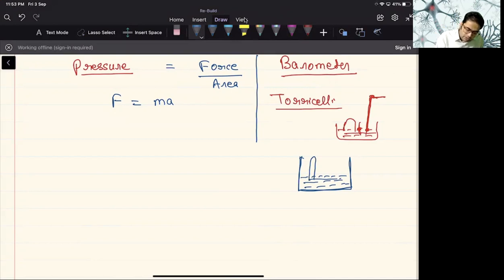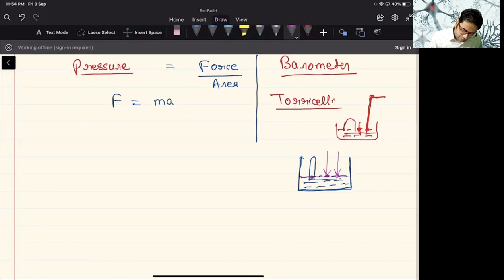Now, as atmospheric pressure is applied directly, the pressure at this point, this point, and this point will be the same, as this is a horizontal surface and pressure will be the same at each point. Fine. Any problem till this? If you want to understand, you can pause this video for a while and go through everything again to understand why the pressure at one point is the same as the pressure at the second point.